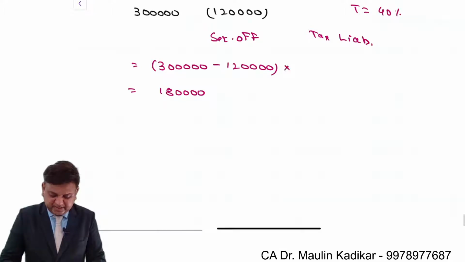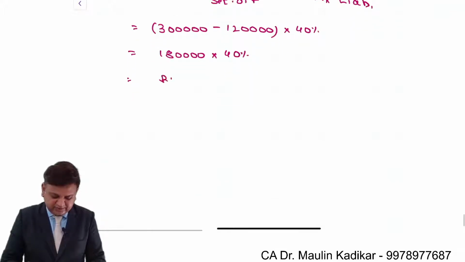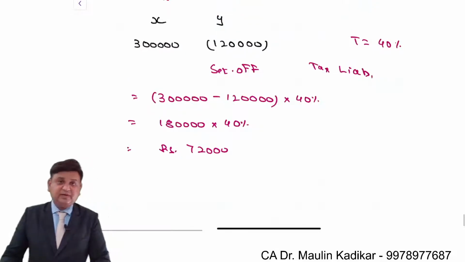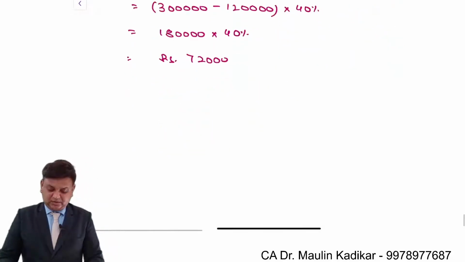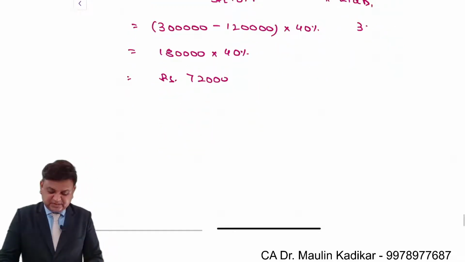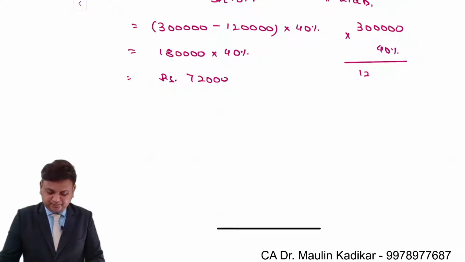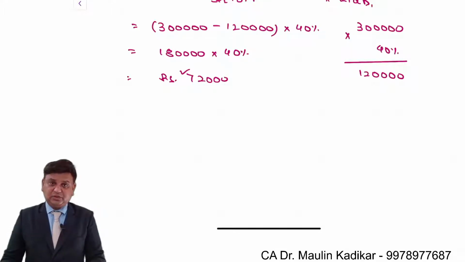So on this 1,80,000 you have to pay tax at the rate of 40%. And the amount of income tax liability would be 72,000. On 3 lakh rupees at the rate of 40%, you don't have to pay income tax of 1,20,000. You have to make payment of income tax of only 72,000.